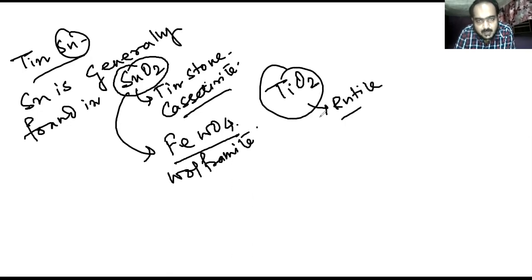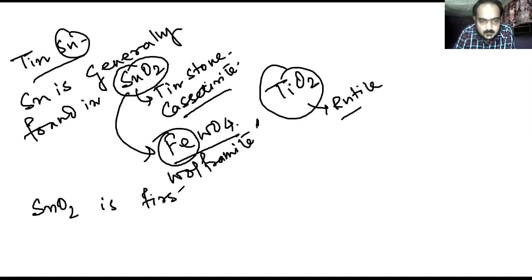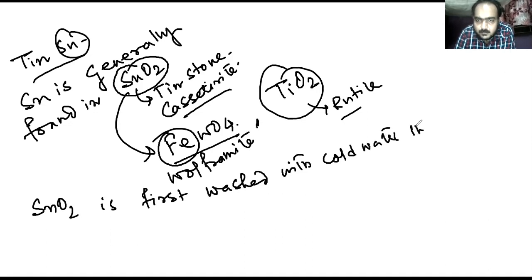Now what happens, SnO2 is first washed with cold water, then hot water.